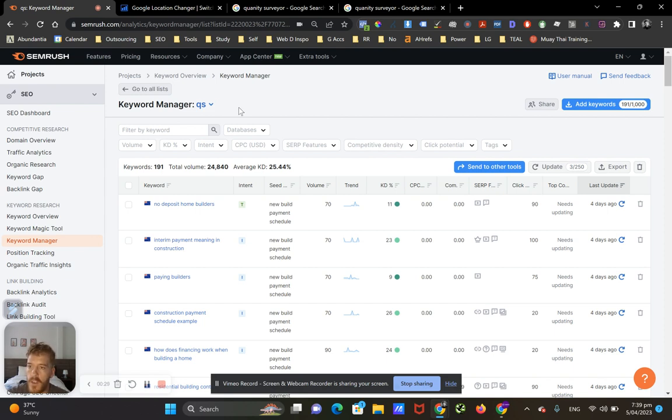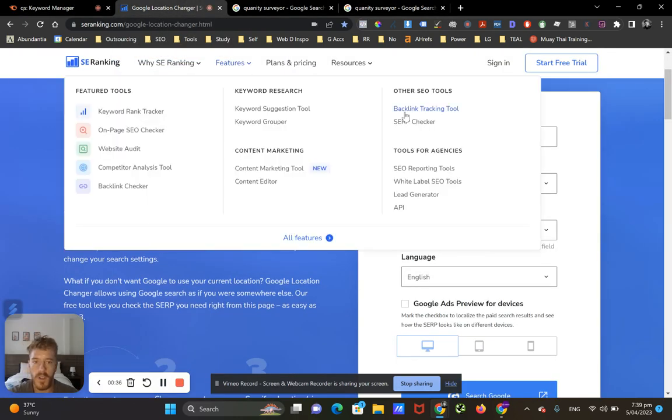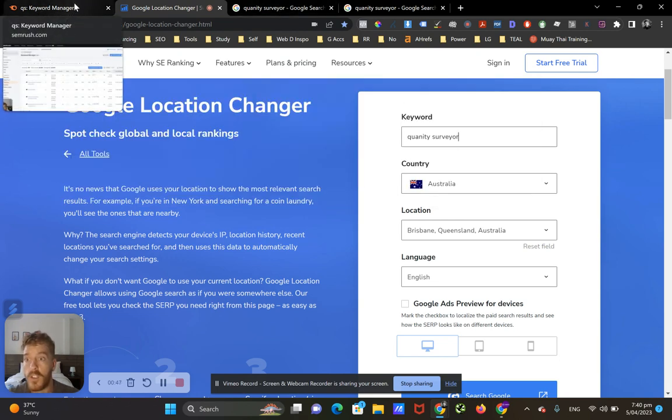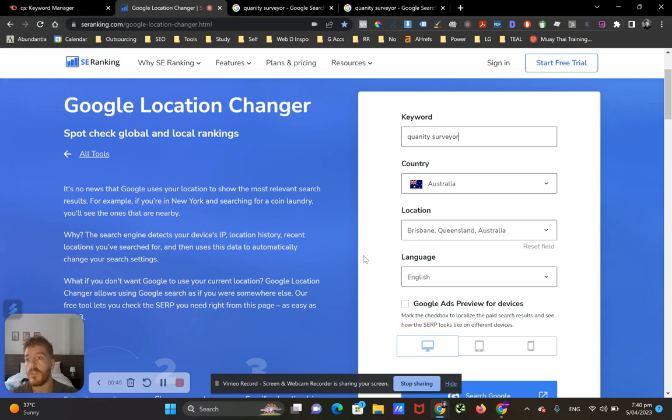What I like to do with a new niche, or a niche that you don't know about, is to do a reverse keyword search. So what I'm going to do is find the best sites in each big city that are ranking for the top level keyword, which is quantity surveyor. I'm going to run those websites through SEMrush, and that's going to give me all the keywords that that website ranks for, which is just going to give me on a plate all the keywords that I should be interested in.